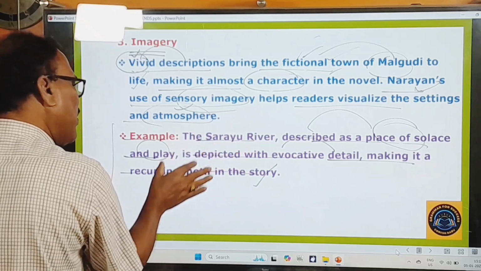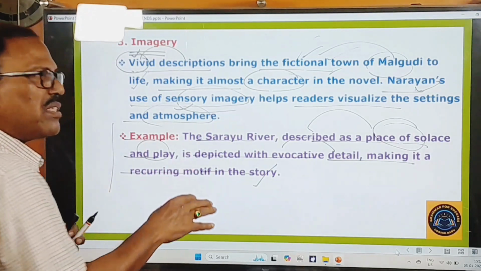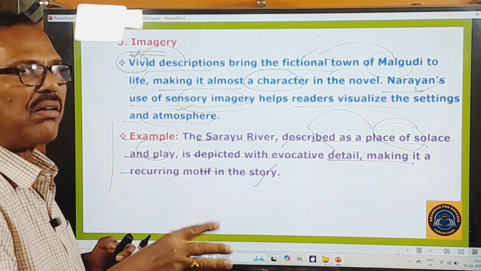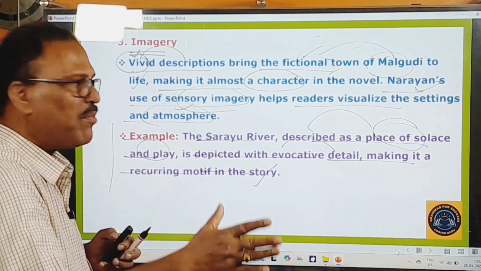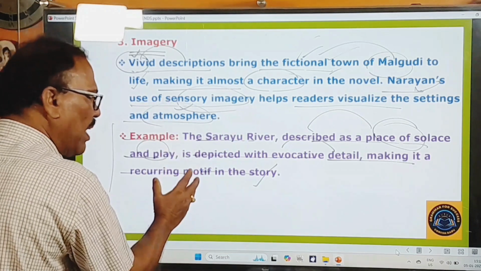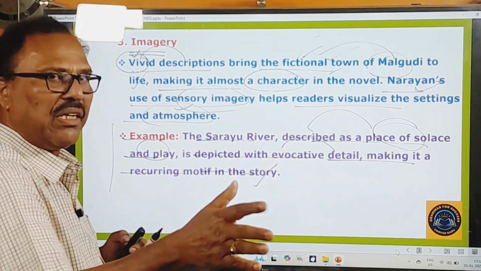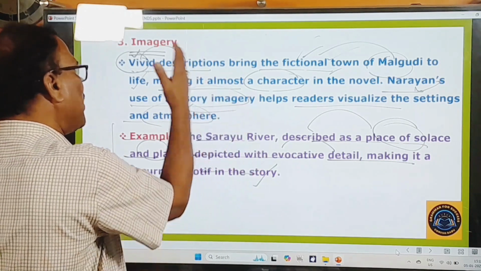So this Sarayu river is made a recurring motif. Motif means the dominant idea or the central idea. Recurring means occurring repeatedly. So this Sarayu river is repeated as a dominant idea in this story repeatedly. That means again and again. So in this way, the Sarayu river is mentioned in this.